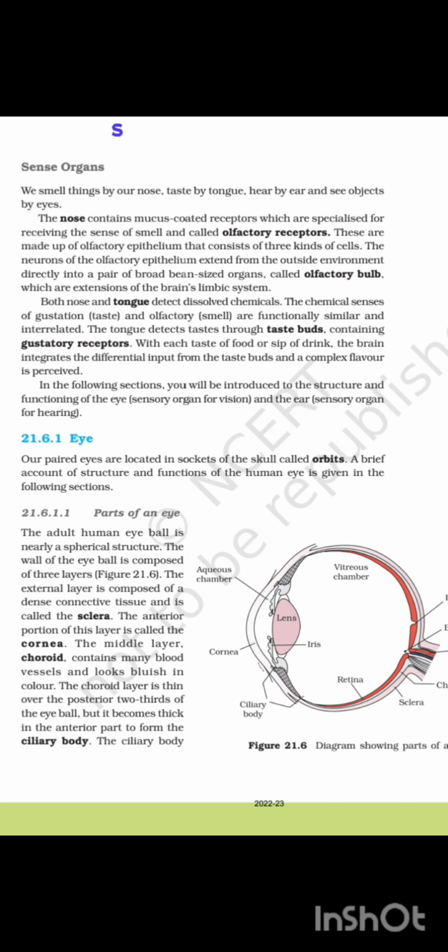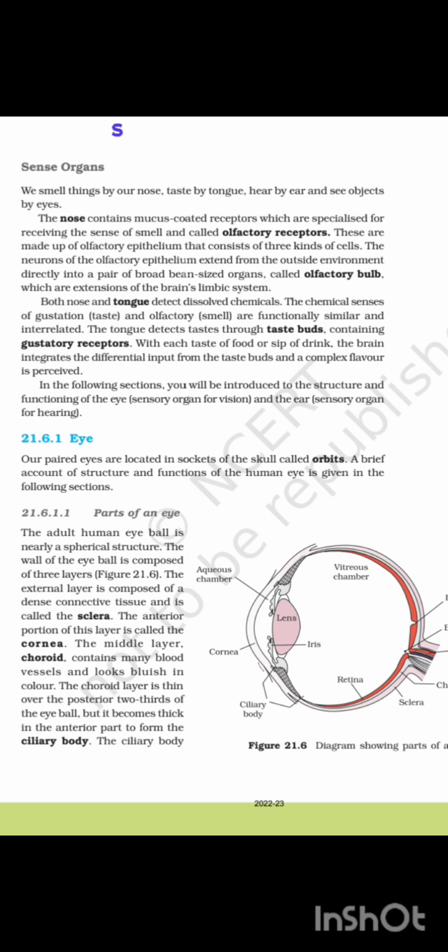Sense organs. We smell things by our nose, taste by tongue, hear by ears, and see objects by eyes. The nose contains mucus-coated receptors which are specialized for receiving the sense of smell and are called olfactory receptors. These are made up of olfactory epithelium that consists of three kinds of cells. The neurons of the olfactory epithelium extend from the outside environment directly into a pair of broad bean-sized organs called olfactory bulbs, which are extensions of the brain's limbic system.